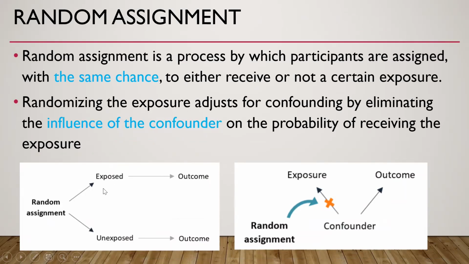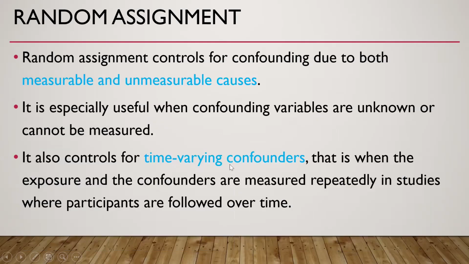We assign the participants to exposed and unexposed groups. And this we do, for example, in randomized clinical trials or RCTs. Randomizing the exposure adjusts for confounding by eliminating the influence of the confounder on the probability of receiving the exposure. So this influence is aborted in this situation. Random assignment controls for confounding due to both measurable and unmeasurable causes.